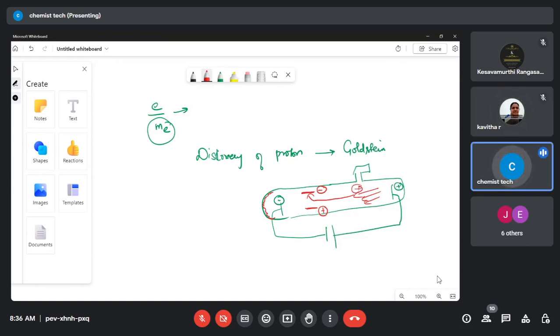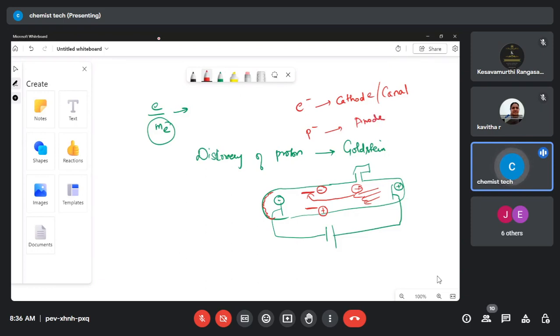Okay. So in the same way he proved that the proton is a positively charged particle, and it is also called an anode ray. In the previous experiment, the discovery of electron, that was the cathode ray experiment. The electron rays are also called cathode rays or even canal rays. Cathode ray or canal ray, and here for the proton, it is an anode ray.